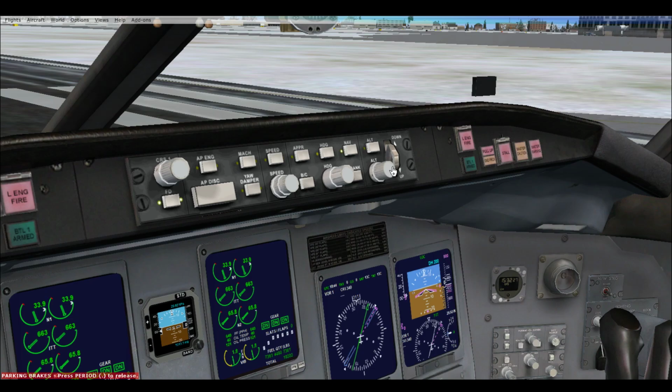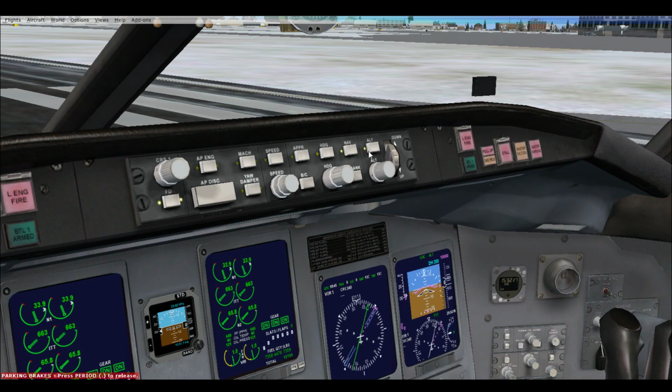So we'll set the altitude to be like 10,000 feet. This is not going by the book, but then again, we're just doing a basic bare bones tutorial. So we set it at 10,000 feet. Perfect. Hit the altitude hold switch, indicating we want the aircraft to fly at this altitude.